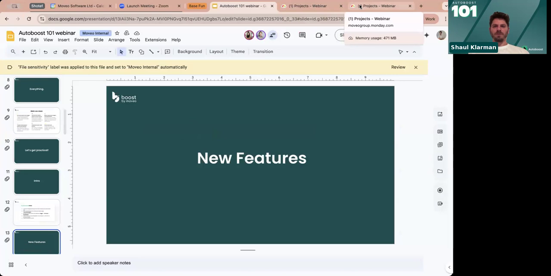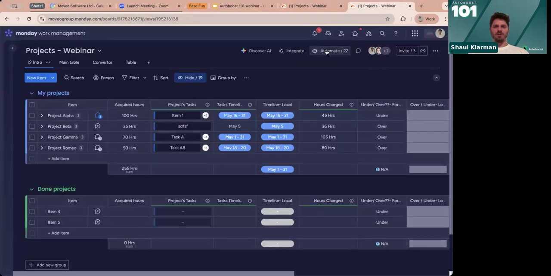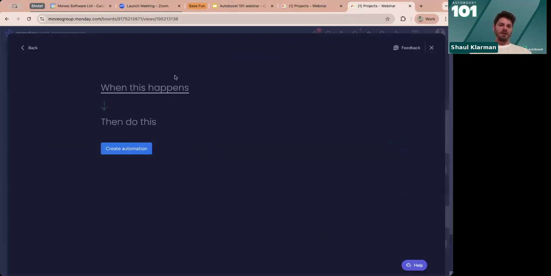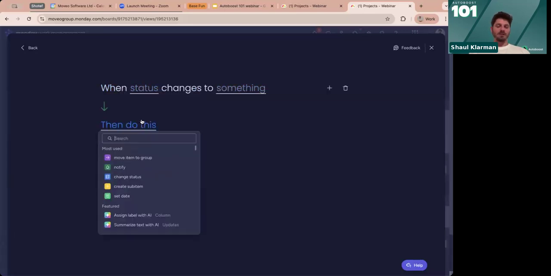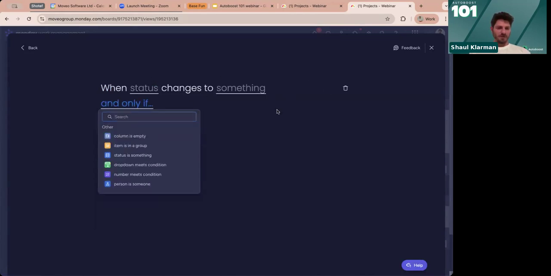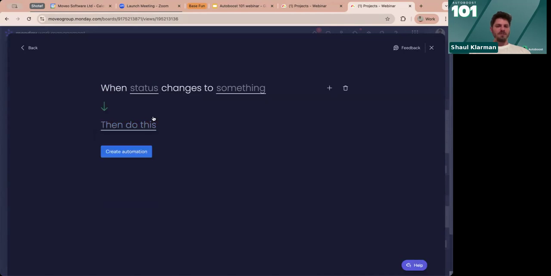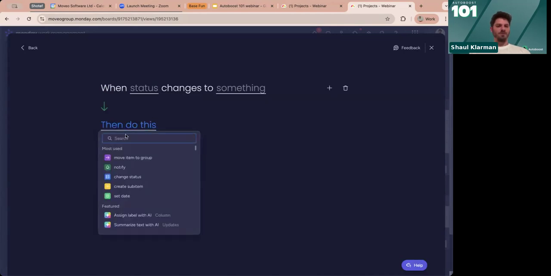So when you go in Monday, you can go into the automation center and you can do create automation. From here, you can choose your trigger, right? Whatever Monday allows you to use as a trigger. So for instance, when status changes to something, this will be our trigger. Then we can also put a condition, right? And only if something. And in the end of it, we have then do this. From here, you can access Autoboost.